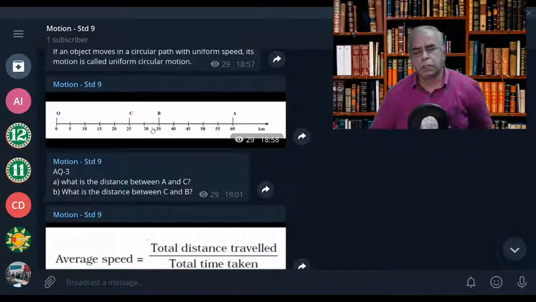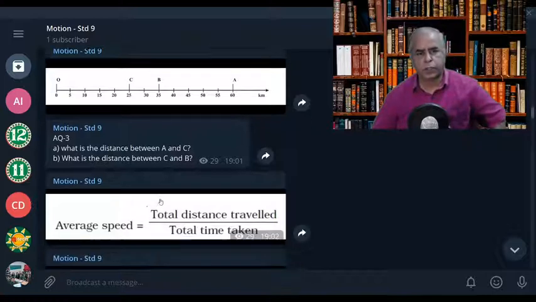Do you understand this? And that is why it is said that displacement is a vector quantity, whereas distance is a scalar quantity. In scalar, direction is not considered, whereas in vector, direction should be considered. When it goes in the reverse direction, you have to put a negative sign or opposite sign. Do you understand this?